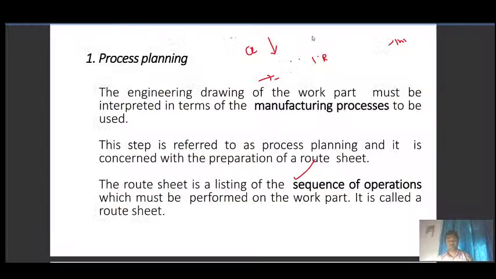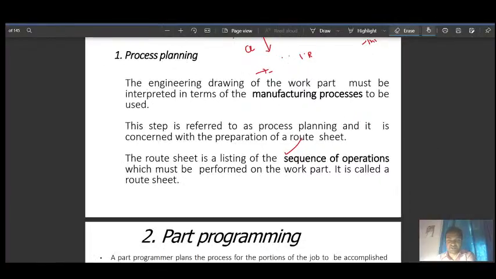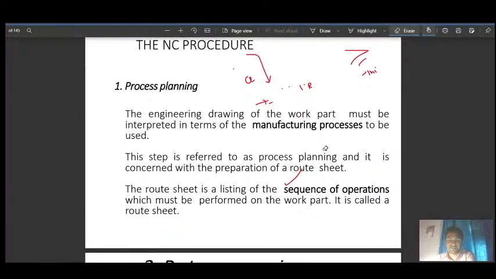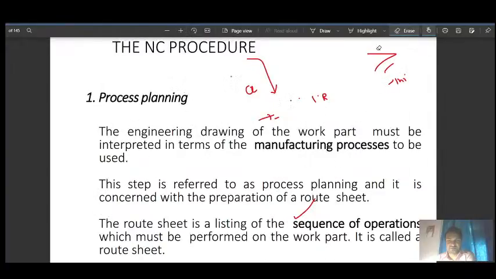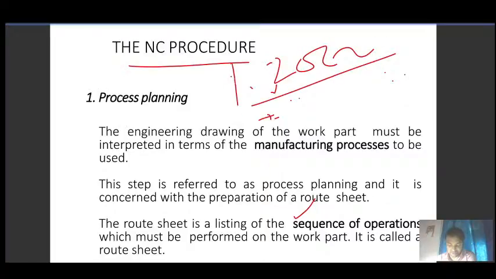So process planning for an NC system starts from the 2D drawing. I am talking about the 1980s, 90s, after the 1960s. At that time we mainly had 2D drawings. We followed this NC system up to around 2000, and after that NC systems with computers came, and then it became popular.